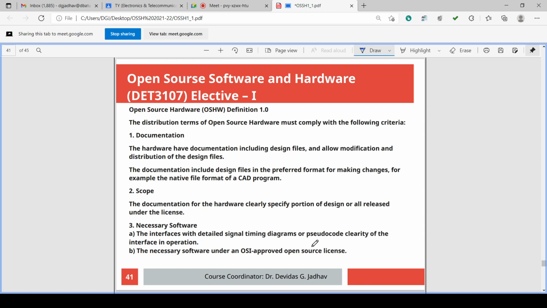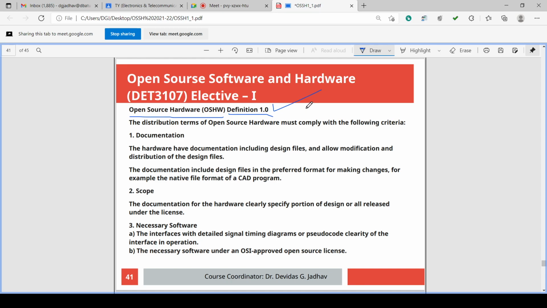Now, what is open source hardware? OSHW definition. Open source hardware, OSHW, Definition 1.0.